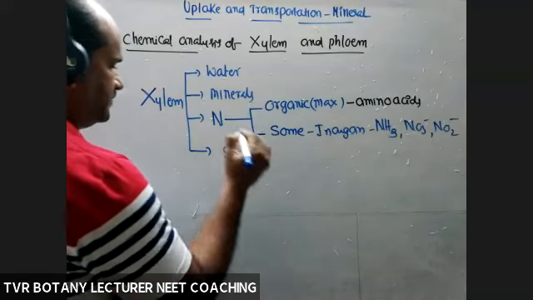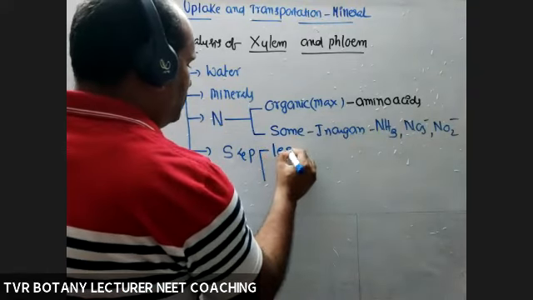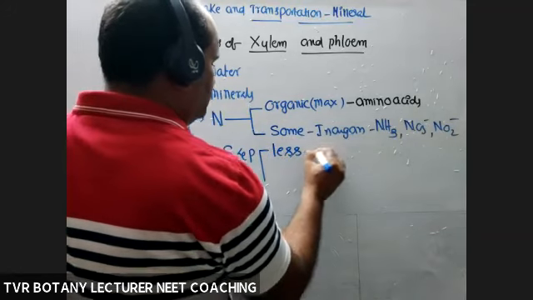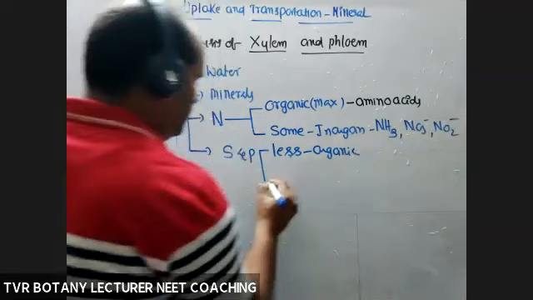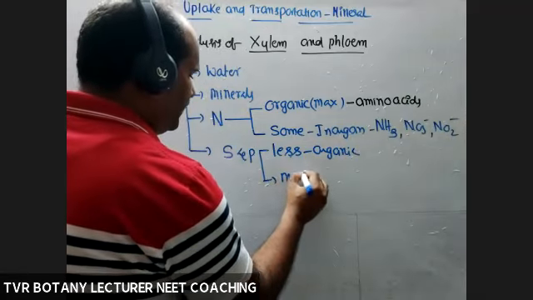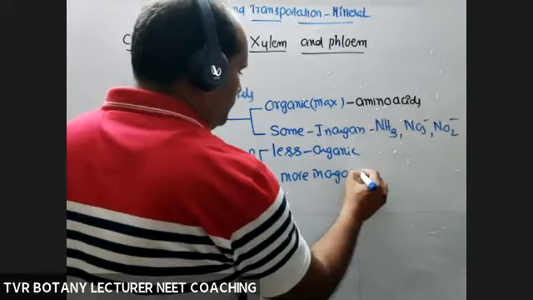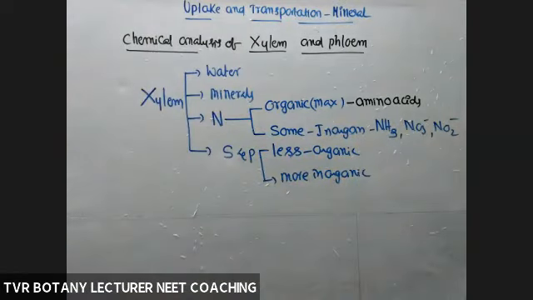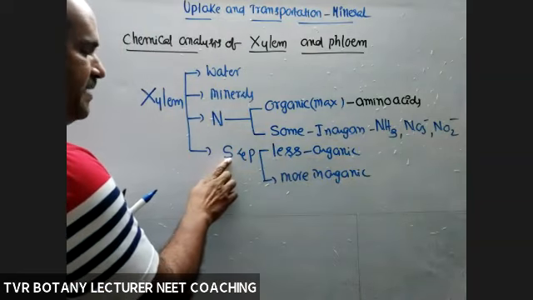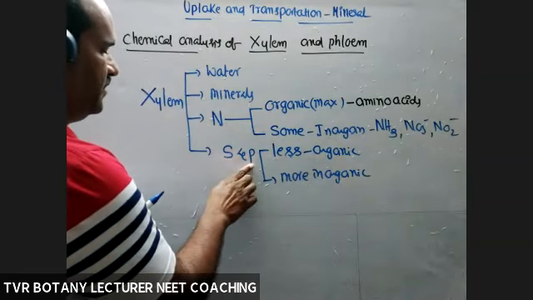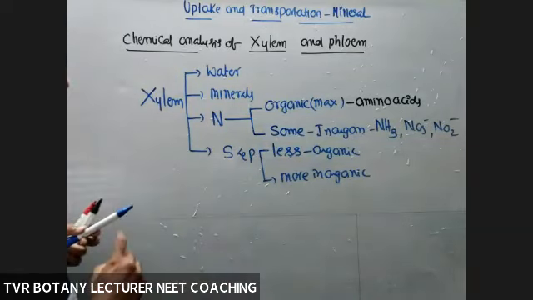Next, sulfur and phosphorus: less organic and more inorganic. Less organic in the form of amino acids and other lipids, or DNA, RNA containing phosphate.